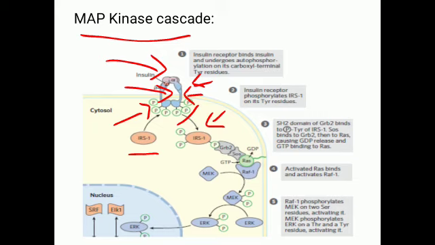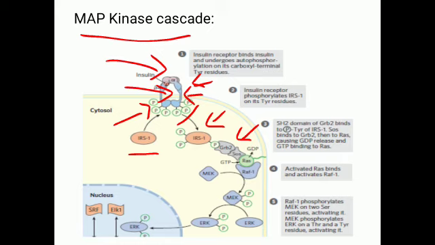SH2 means SRC homology, meaning the domain has amino acid sequence homology with SRC, tyrosine kinase SRC. This GRB2 has the other SH3 domain where the SOS protein attaches.